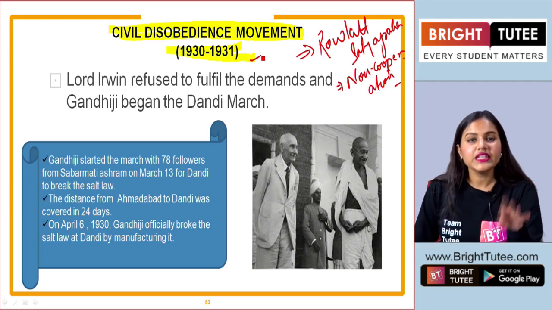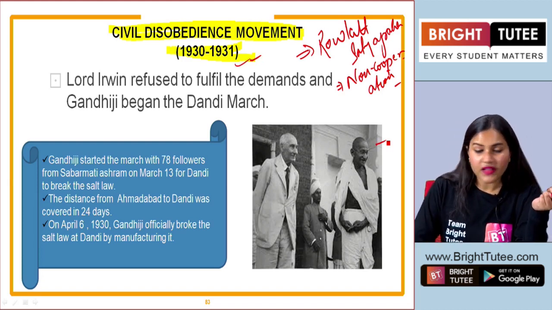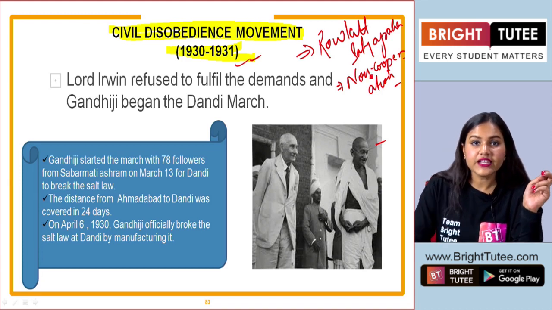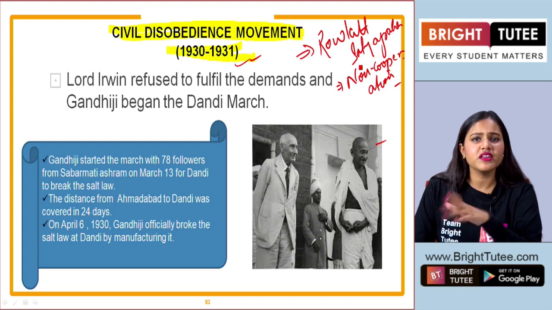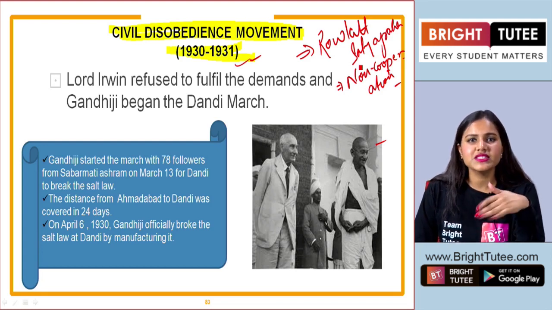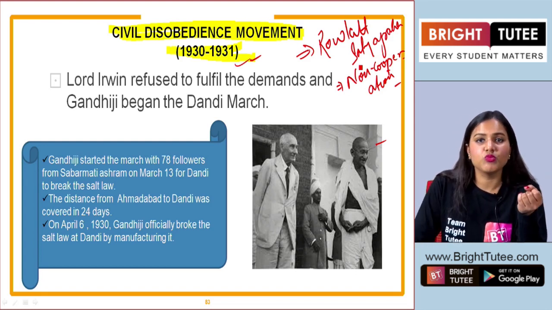We all know that it was after 1919 that under the leadership of Gandhiji, it became a mass movement. People from different areas, despite their differences, despite the communities they belonged to, everyone participated in these movements.